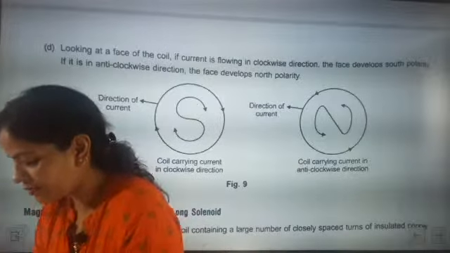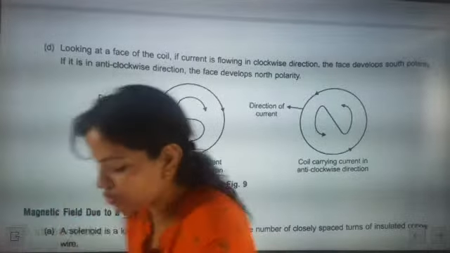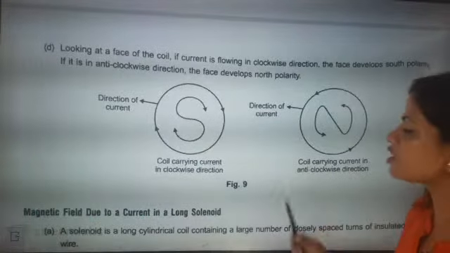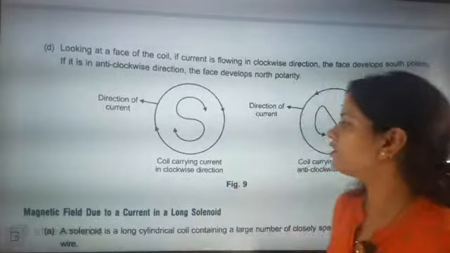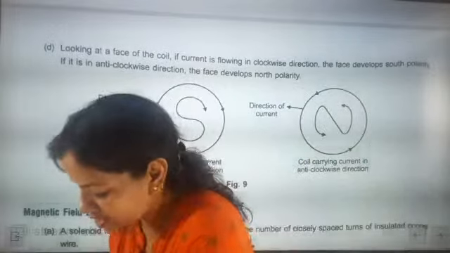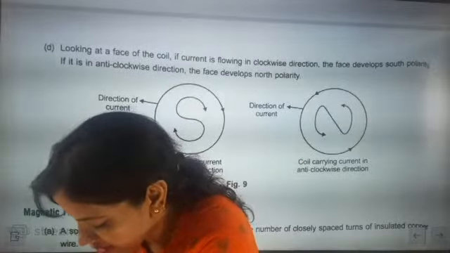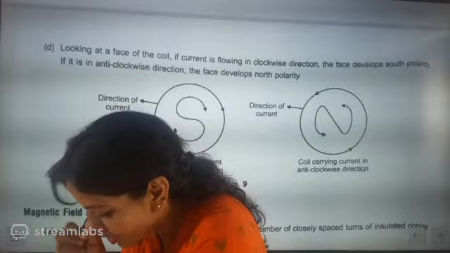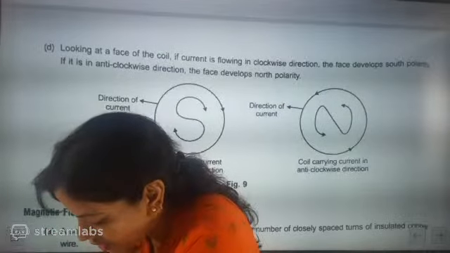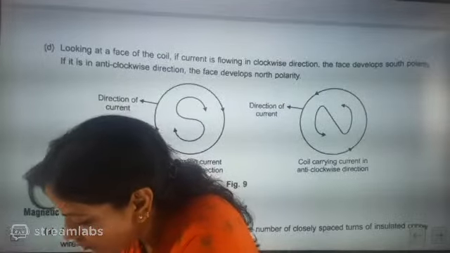Okay, so here the most important point, the clock face rule. This rule is called the clock face rule. Clock face rule, beta.